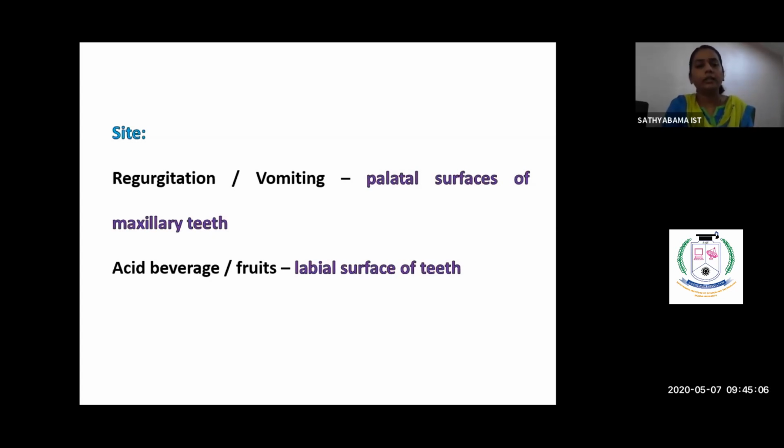And this erosion, mainly if it is due to an intrinsic cause, that is, we intentionally or unintentionally vomit frequently or regurgitate frequently, may result in erosion on the palatal surface of the teeth, because the acid is held within our mouth behind the teeth. So the affected teeth are the palatal surfaces of maxillary teeth. Whereas the extrinsic items, whatever we take, the acid beverages or the fruits or any carbonated drinks, are all taken externally. So the labial surfaces are exposed more than the palatal surfaces.